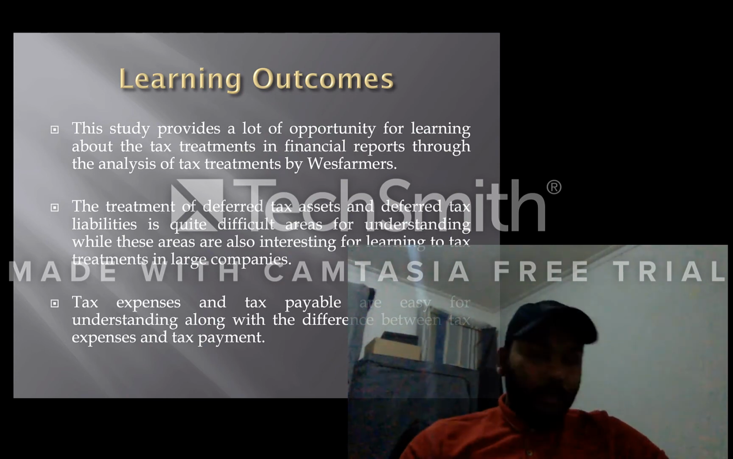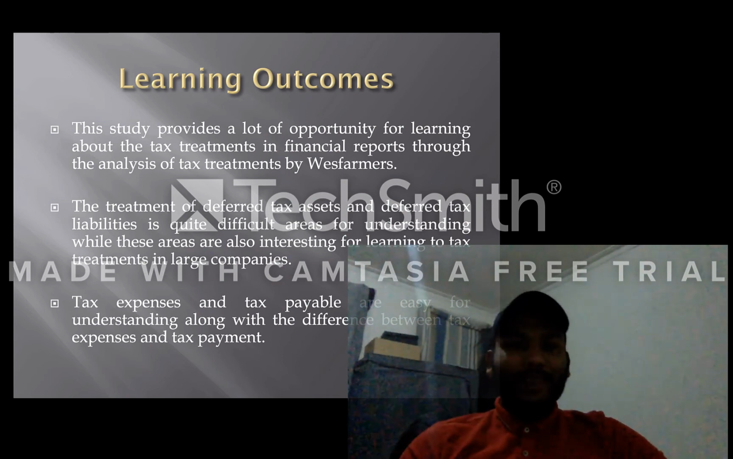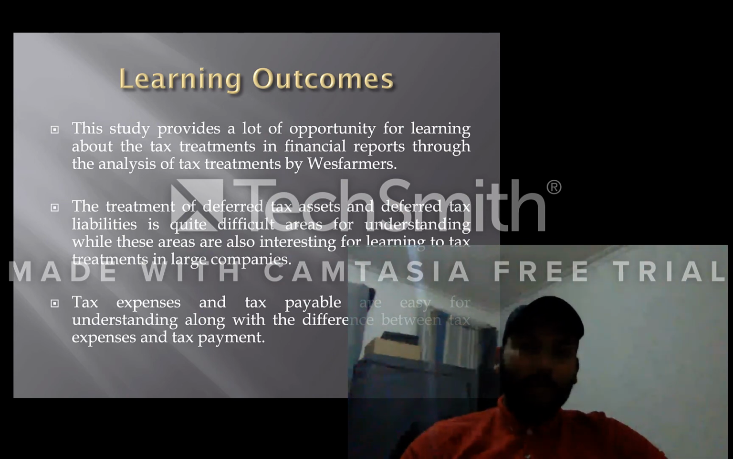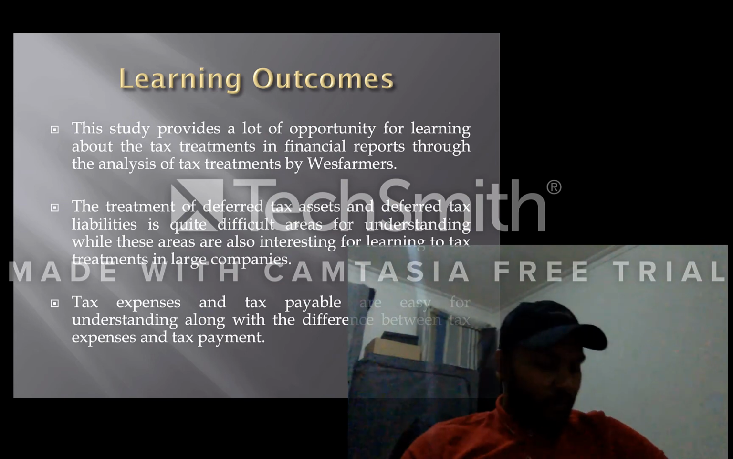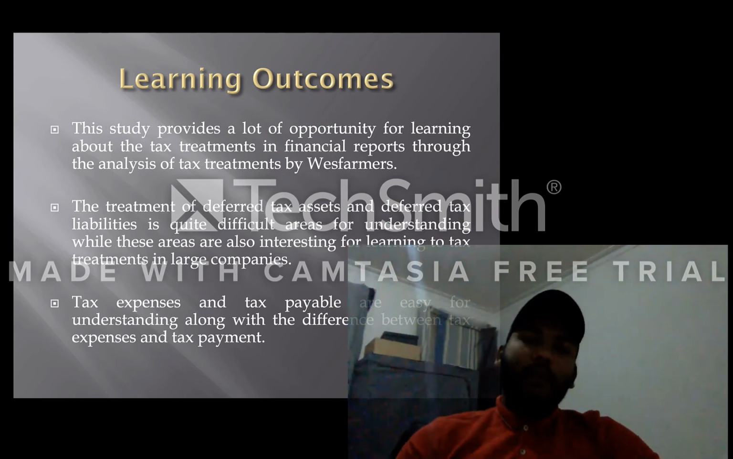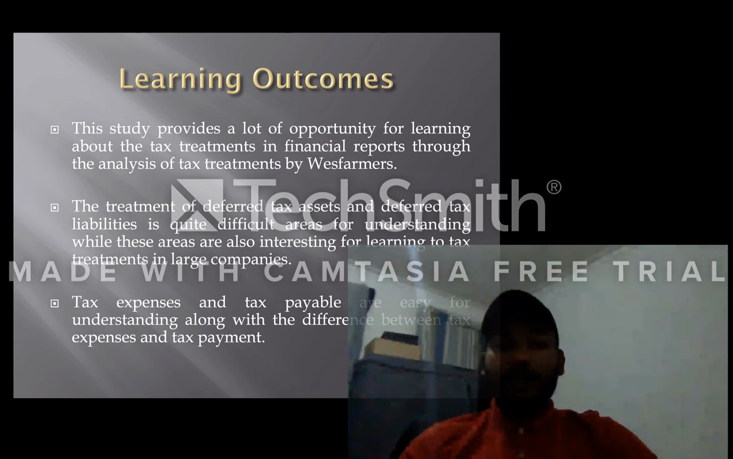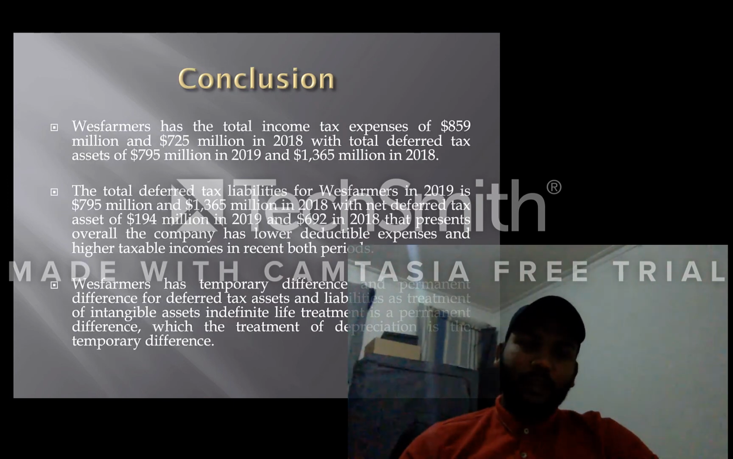So in conclusion, Wesfarmers has a total income tax expense of 859 million in 2019 and 725 million in 2018, with total deferred tax assets of 795 million in 2019 and 1365 million in 2018. The total deferred tax liability for Wesfarmers is 795 million in 2019 and 1365 million in 2018, with net deferred tax assets of 194 million in 2019 and 692 million in 2018.